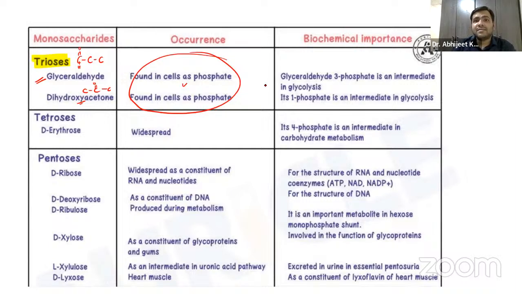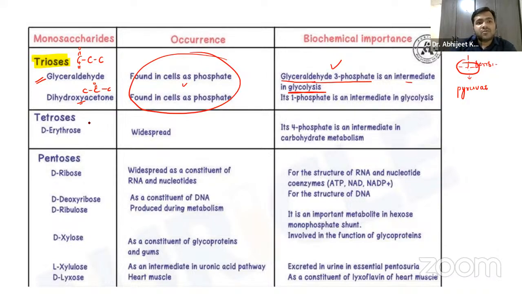And remember, guys, this glyceraldehyde 3-phosphate: they are not found alone. They are found with linkage to phosphate, right? So glyceraldehyde combined with phosphate will be glyceraldehyde 3-phosphate. It is an intermediate product in glycolysis. Glycolysis, guys, we have already discussed in detail earlier also. And you already know from glucose in glycolysis we are forming pyruvate, right? That is called aerobic glycolysis, and in this aerobic glycolysis, an intermediate product that you will encounter is glyceraldehyde 3-phosphate, right?